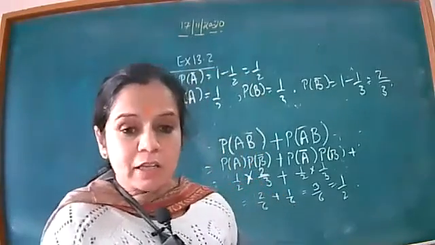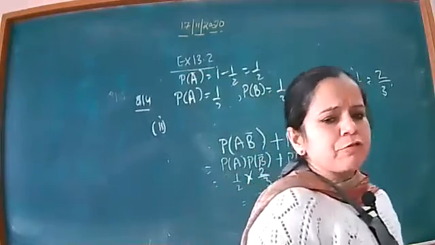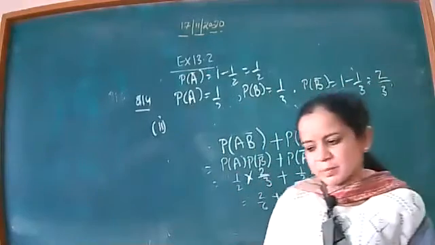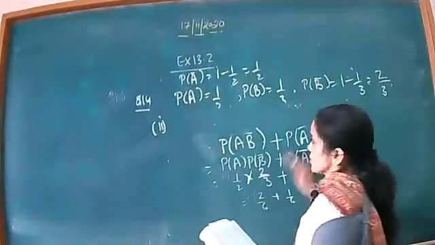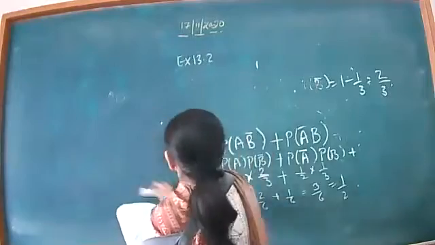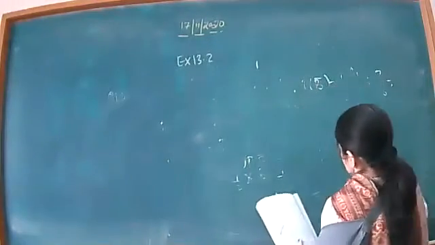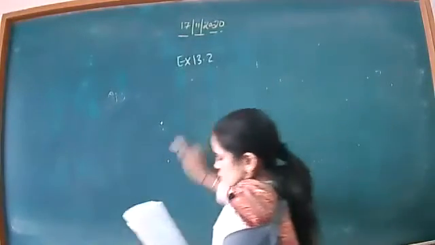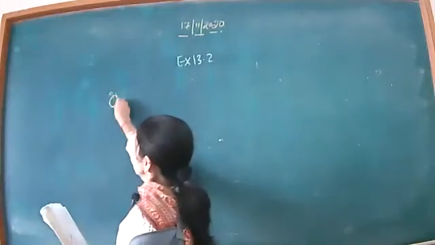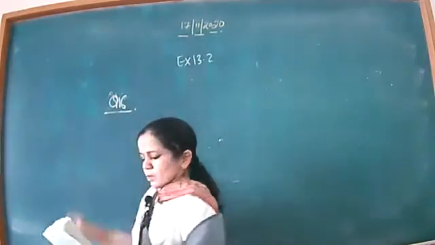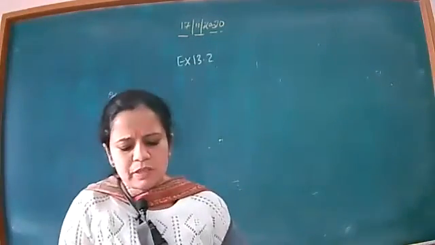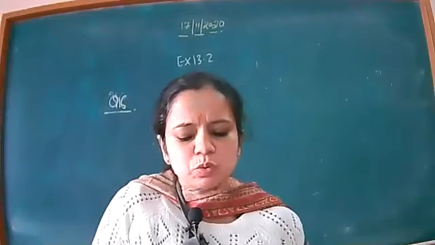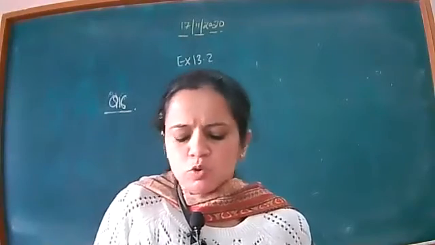Again, the question number 16, very important from examination point of view, board examination point of view. Beta, this question paper repeats many times in the question paper. So firstly we read this question. In a hostel, 60% of the student read Hindi newspaper.